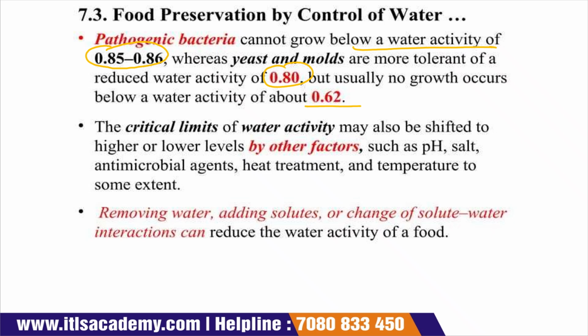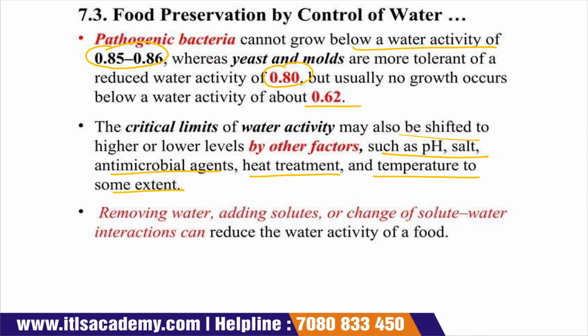The critical limit of water activity may also be shifted to a higher or lower level by other factors like pH, salt, antimicrobial agents, heat treatment, and temperature to some extent.